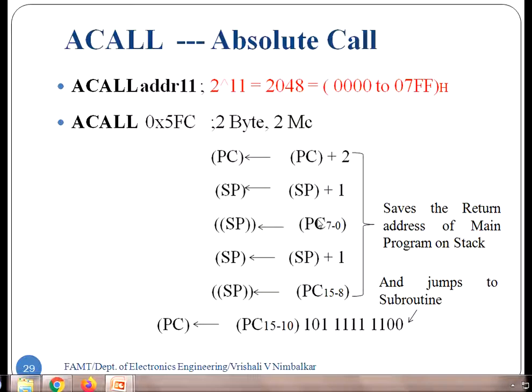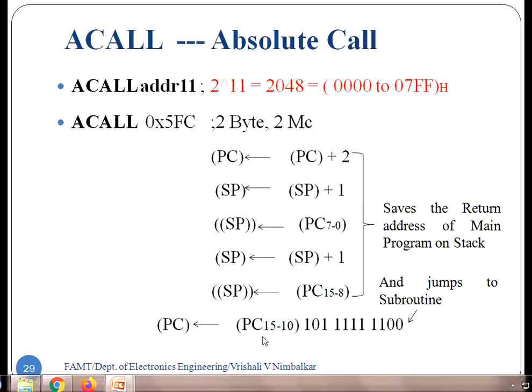Again the stack pointer is incremented by 1, SP is SP plus 1, and at this new location the higher byte is saved. So first obtain the return address, then increment the stack pointer, save the lower address, again increment the stack pointer, save the higher return address.